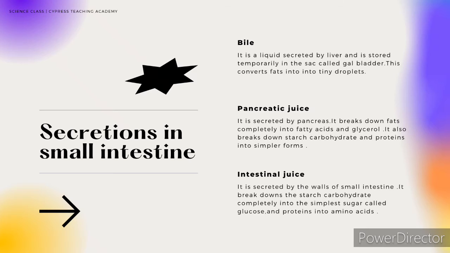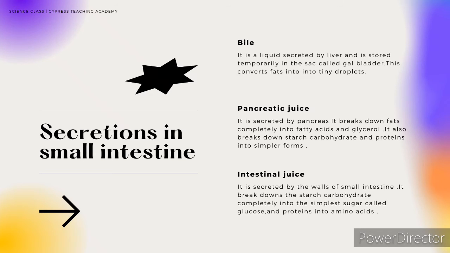First, bile. It is a liquid secreted by the liver and is stored temporarily in a sac called the gallbladder. This converts fats into tiny droplets. Pancreatic juice. It is secreted by the pancreas, as we can know through the name too. It breaks down fats completely into fatty acids and glycerol. It also breaks down starch, carbohydrates and proteins into simpler forms.